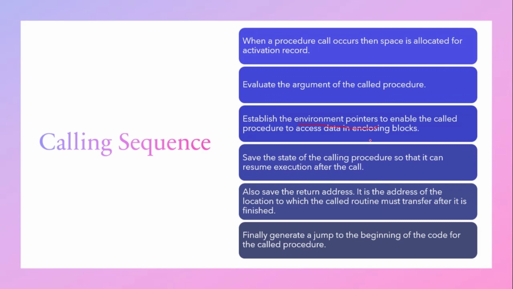The return address is the address of the location to which the called routine must transfer control after it gets completed. Then finally we generate a jump to the beginning of the code for the called procedure. So these are the steps or actions that take place in a calling sequence.